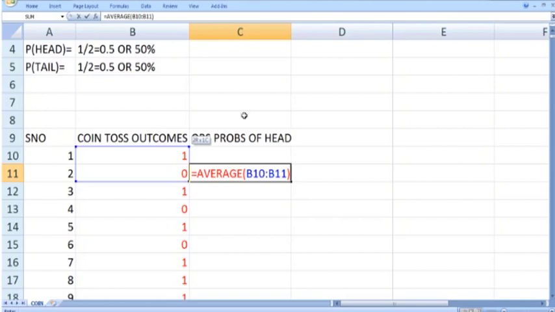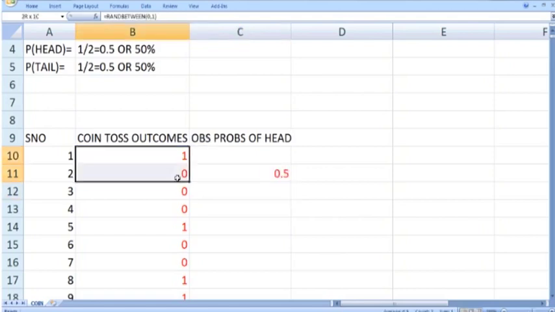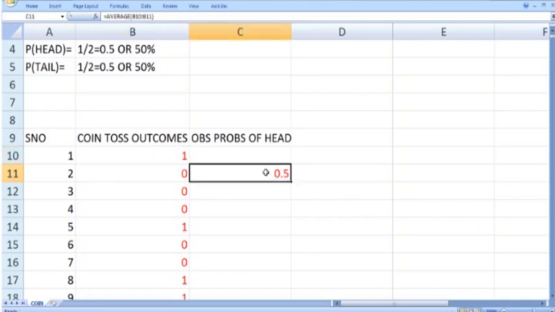This command will give us the probability of head, and this probability of head is called the observed or the empirical probability of head. So press enter. You can see that when the coin is tossed 2 times, the probability of head is 1 out of 2 or 0.5. This is called the observed probability of head. OBS stands for observed, or it is also called the empirical probability of getting a head.